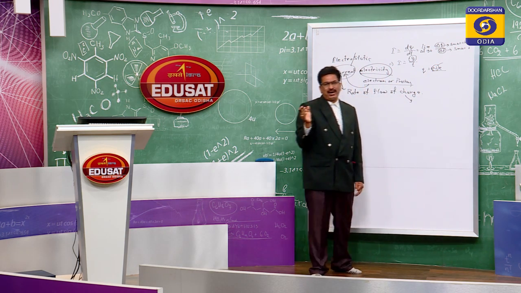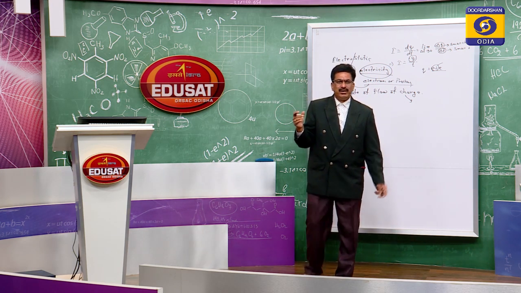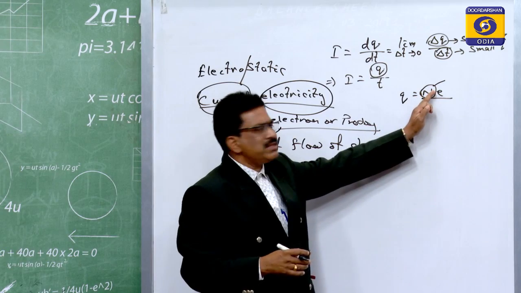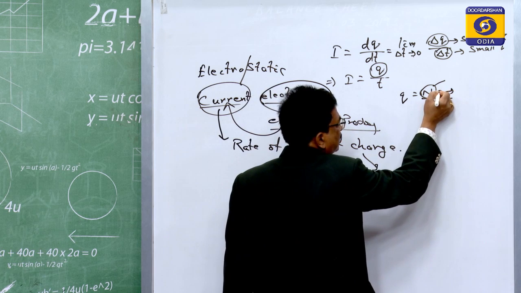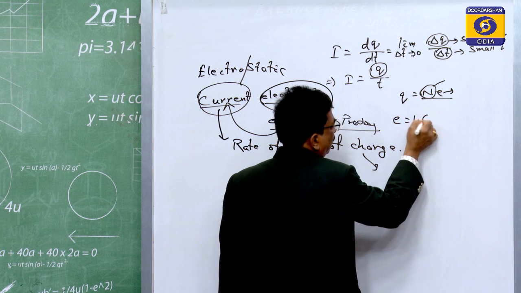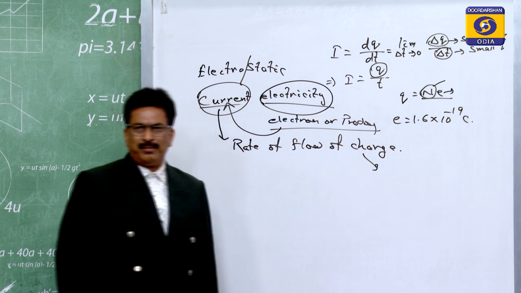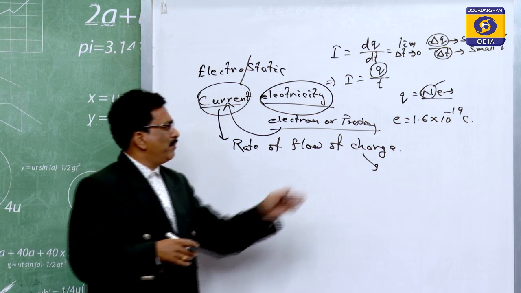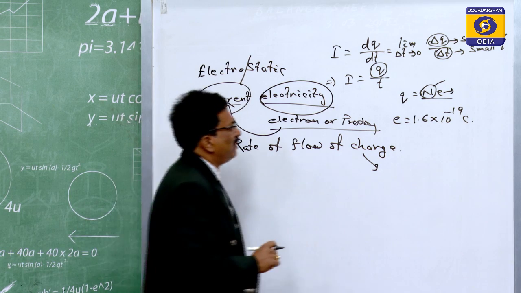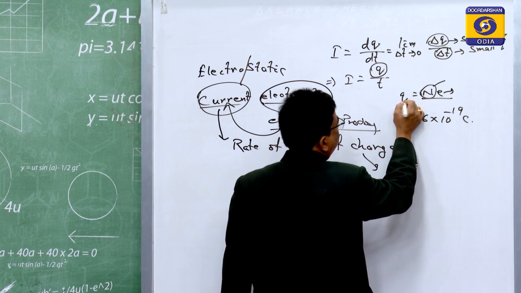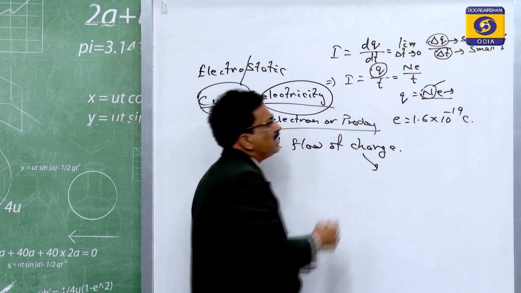As you have heard the word assembly, which is present in your Bhubaneswar, where the assembly session is going on, it means a collection. So the collection of electrons is known as the charge. If e is the charge of the electron, you know that it is 1.6 into 10 to the power of minus 19 coulomb in MKS. If we go for CGS and EMU, it also has different values, which we will discuss.